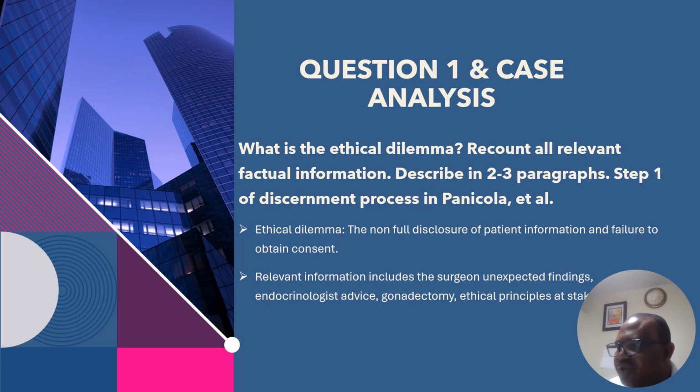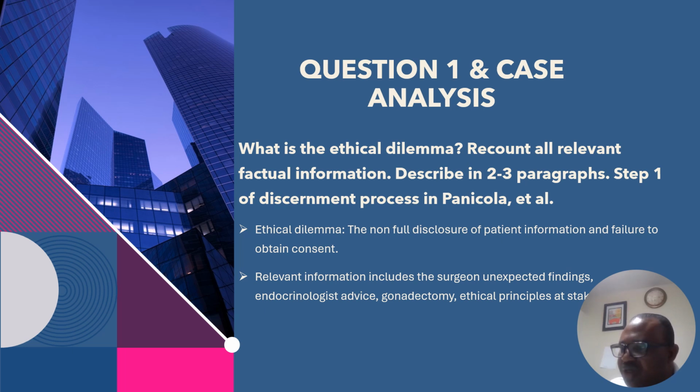This case involves a 3-year-old girl who undergoes a routine inguinal hernia repair, during which the surgeon discovered that the patient has undescended testes rather than ovaries, indicating complete androgen insensitivity syndrome, CAIS. CAIS is a condition where an individual with a male XY genotype has female external genitalia due to the body's inability to respond to male hormones. This means that although the child appears outwardly female, she is genetically a male.